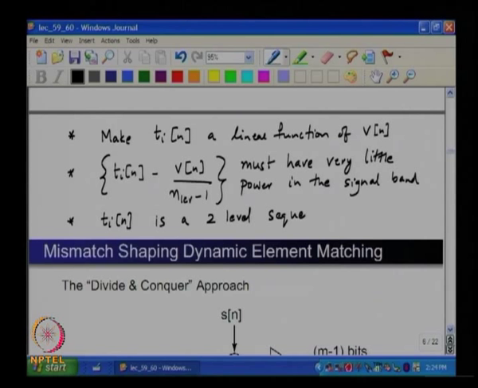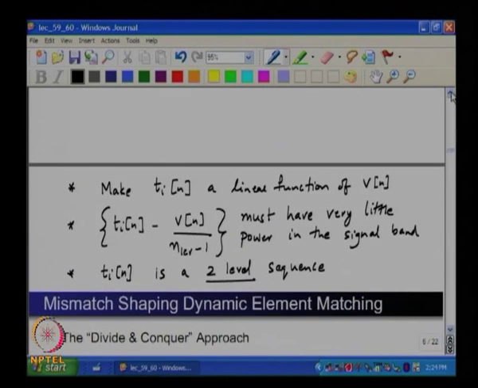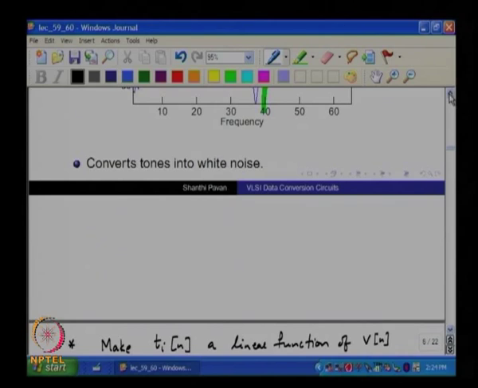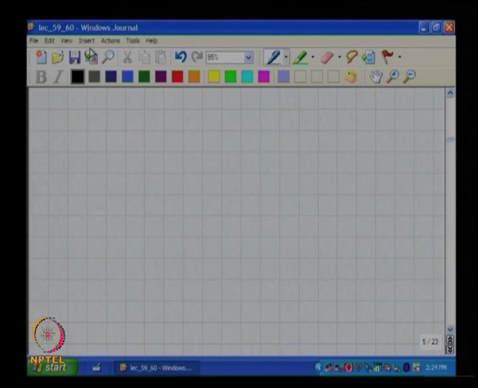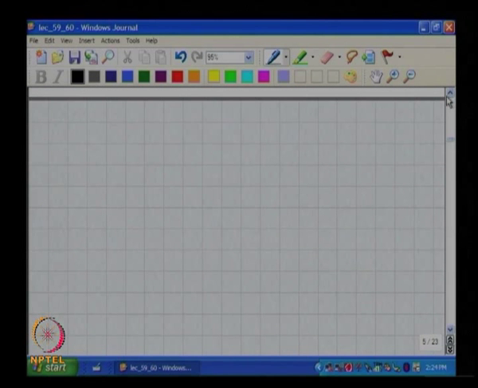This is very important. Now, in other words, we want a 2 level sequence